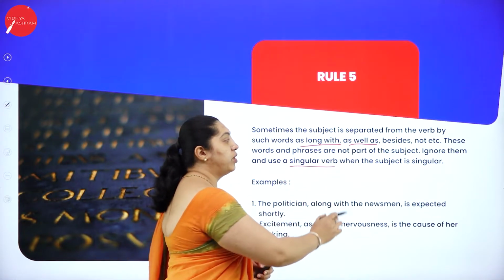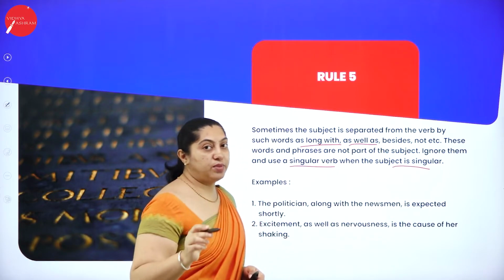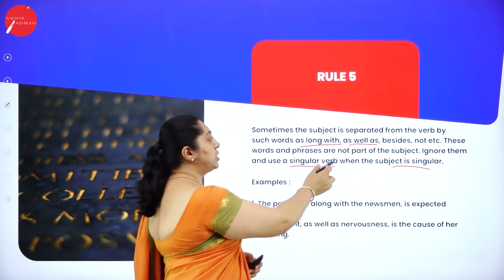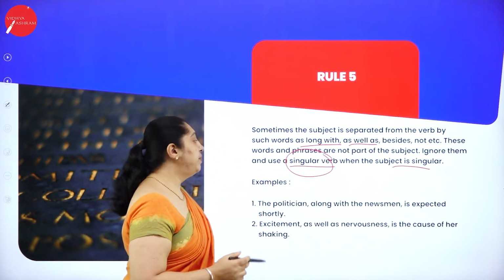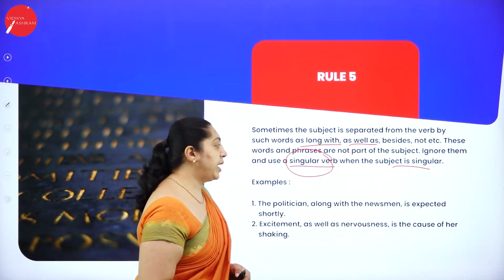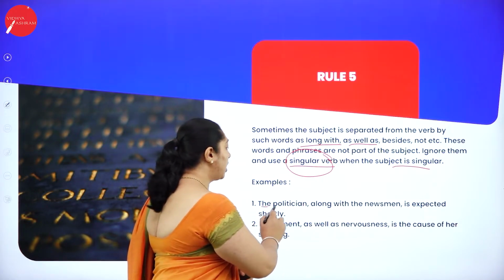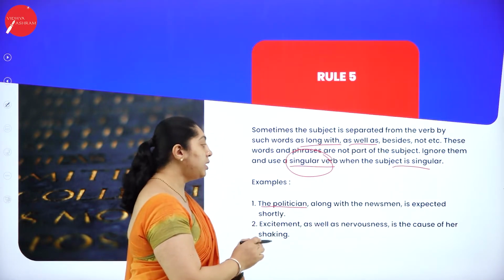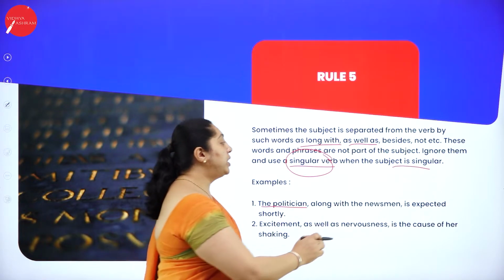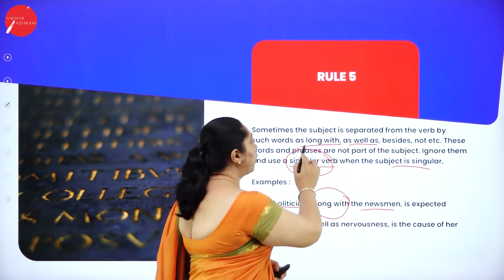Use a singular verb when the subject is singular. So the example: the politician along with the newsman is expected shortly. Here I'm talking about the politician, a man, along with the newsman. So I'm using the phrase along with.